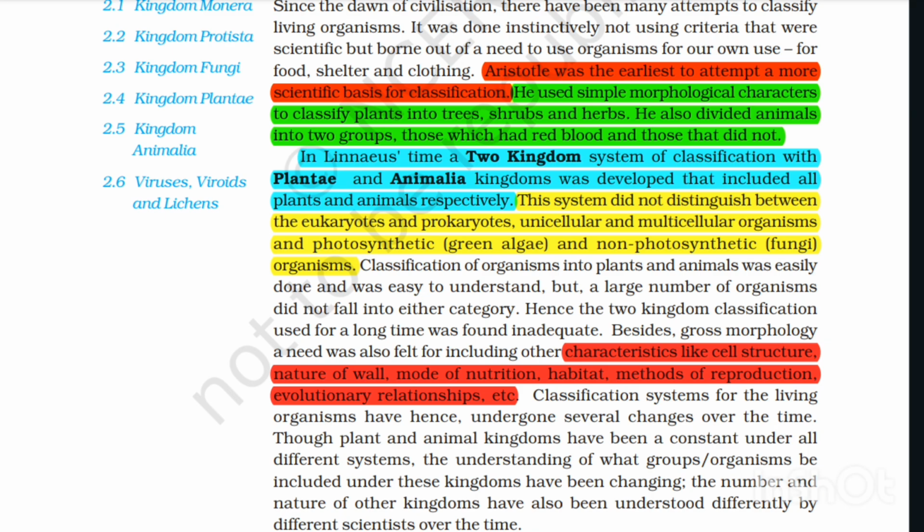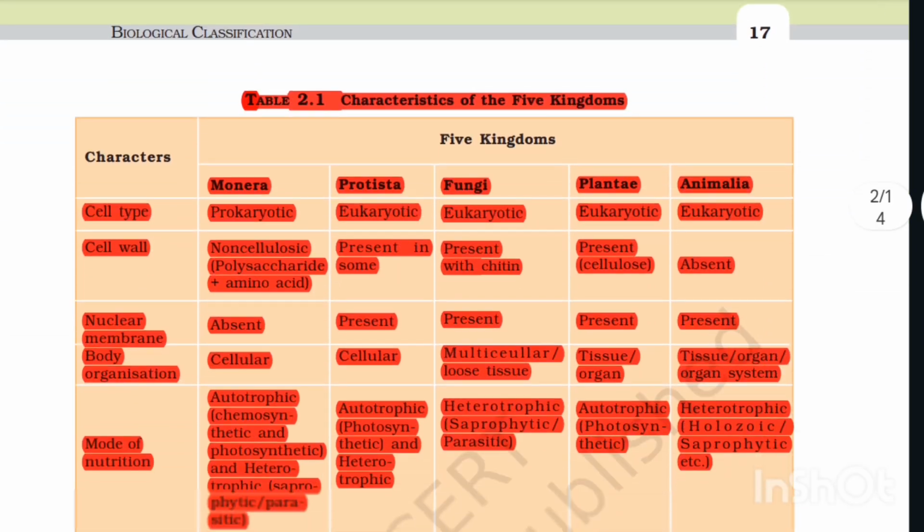Besides gross morphology, a need was also felt for including other characteristics like cell structure, nature of wall, mode of nutrition, habitat, method of reproduction, evolutionary relationship, etc. Classification systems for living organisms have hence undergone several changes over time. Though plant and animal kingdoms have been a constant under all different systems, the understanding of what groups of organisms should be included under these kingdoms has been changing. The number and nature of other kingdoms have been understood differently by different scientists over time.